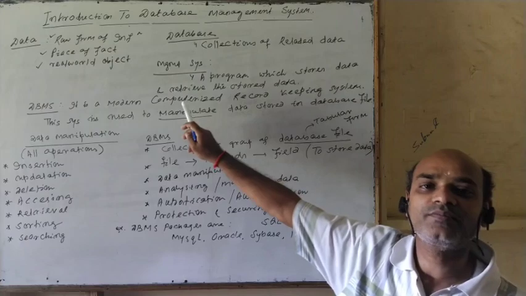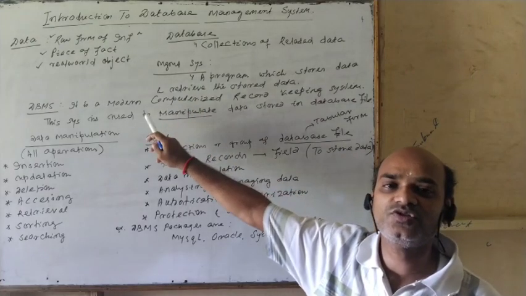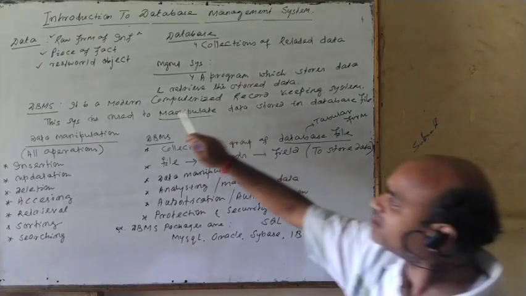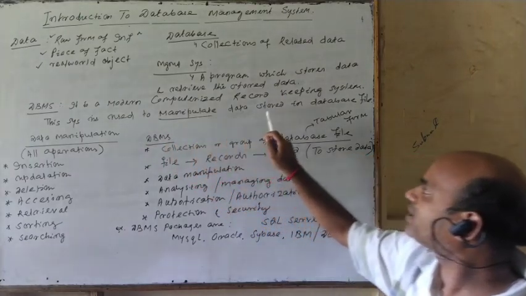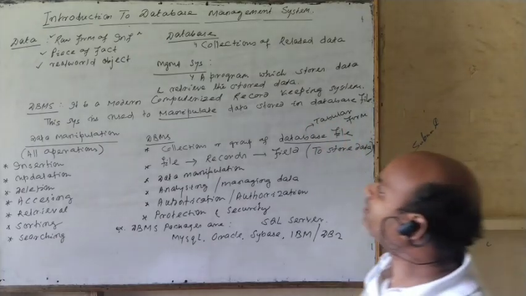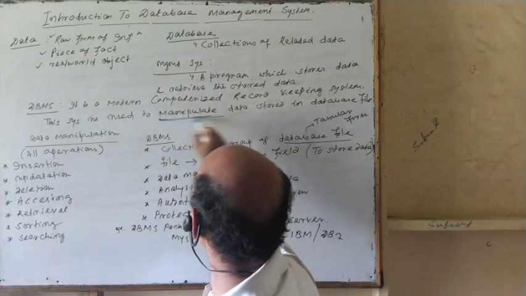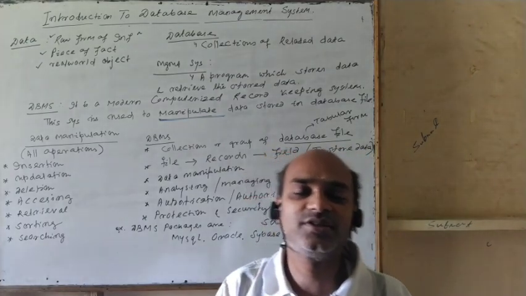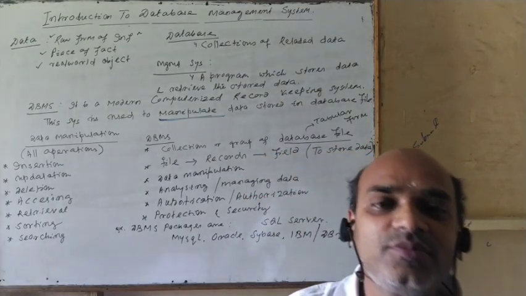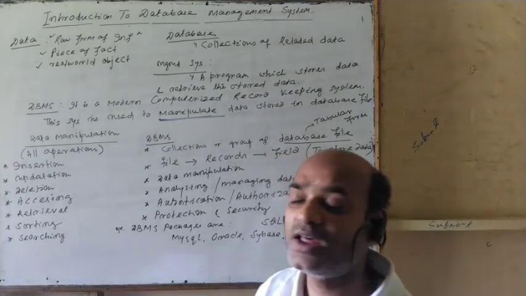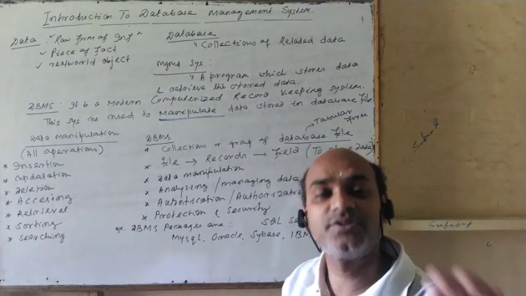You are storing records, data values in a database file. And this system is used to manipulate data stored in the database system. Manipulate, this is the most important. Database management system is a computerized record keeping system, and it helps us to manipulate data that are stored in the database management system.